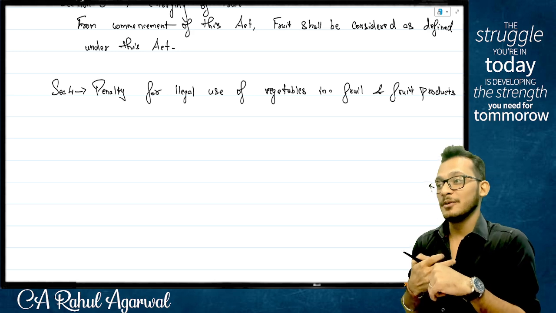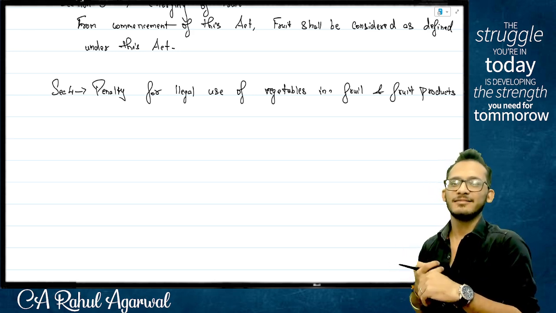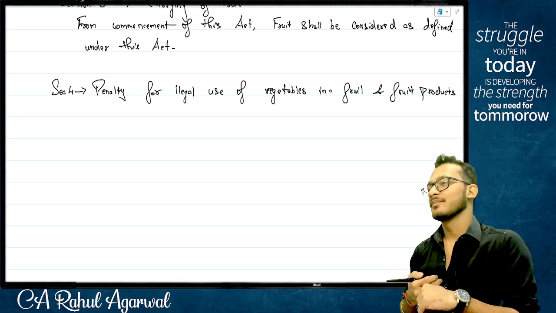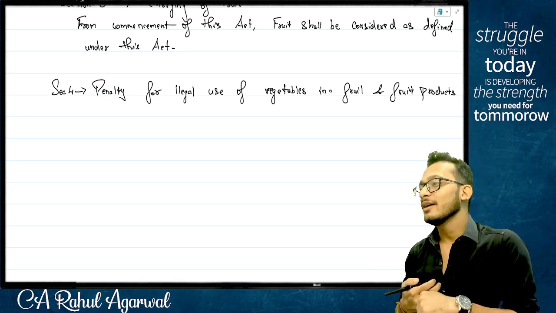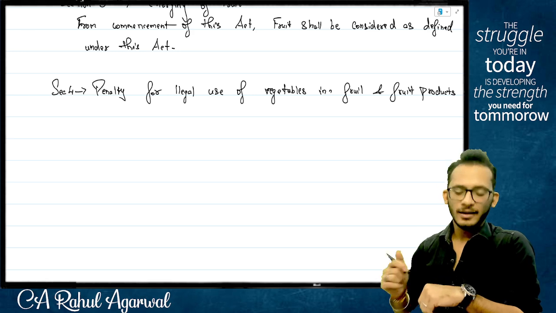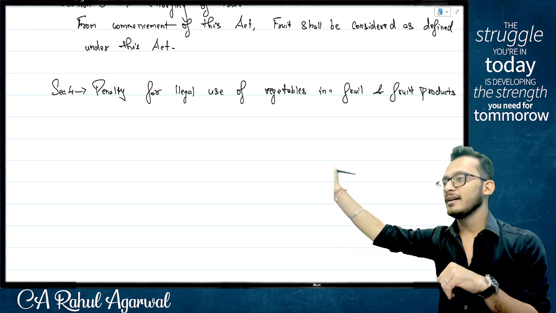You are the ministry, people. You can do anything you want. 5,000. Okay, so now you are saying penalty for so and so.